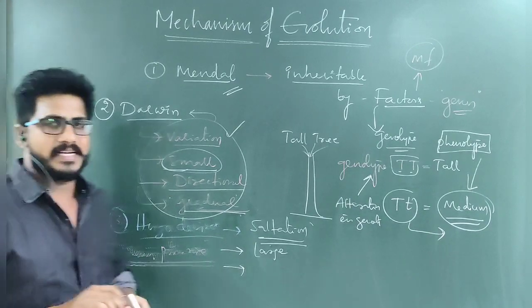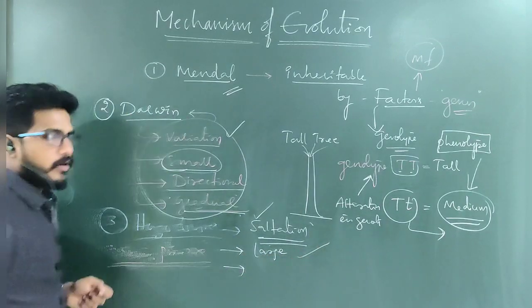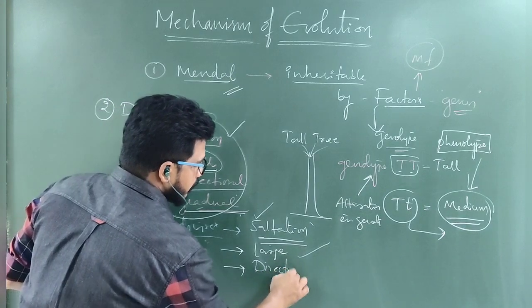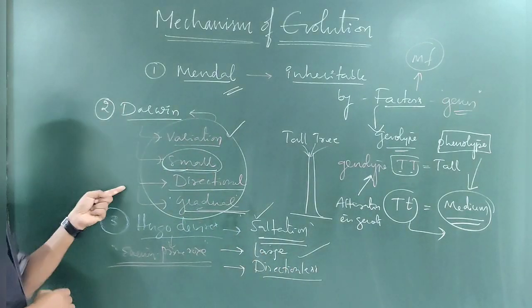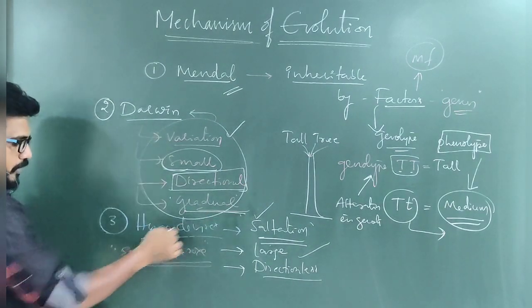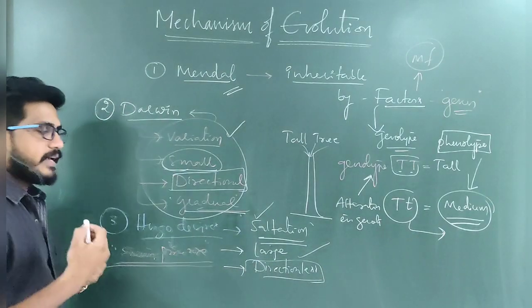He said the saltations and these mutations are large or single point mutations and they are directionless, absolutely opposite to Darwin's principle. So Darwin's principle is directional, whereas Hugo de Vries' mutational theory is directionless.